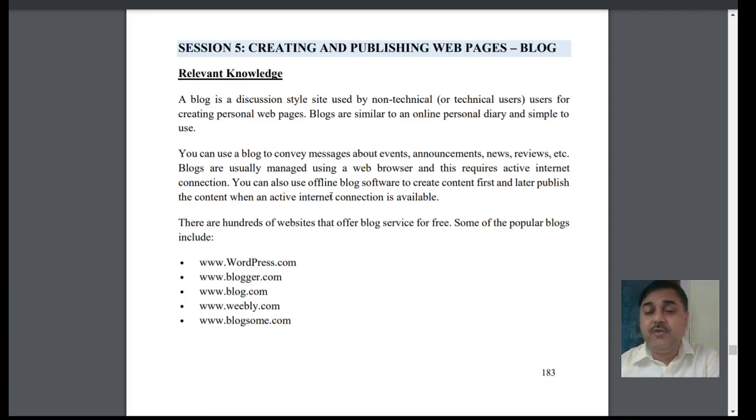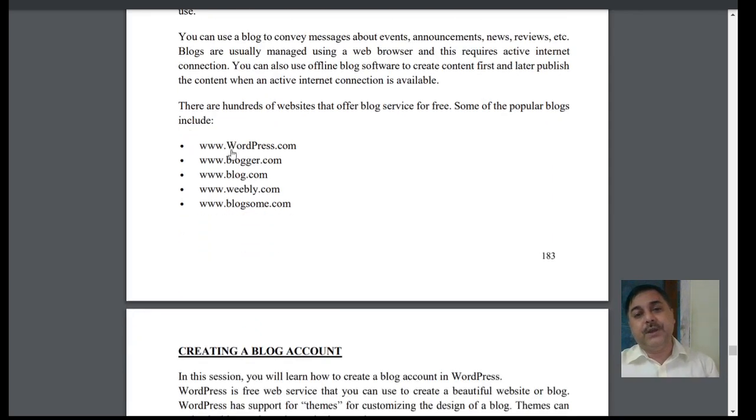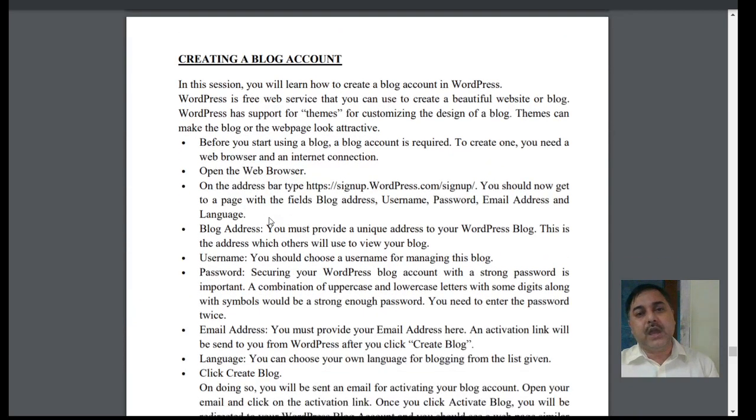There are different patterns of blogging that we find, free blogs like WordPress, Blogger, blog.com, Weebly, then Blogsum. All these things are there. Creating the blogging account, how do you create it? When you want to create a blogging account, it is a free service where you can get a website or a blog. What pages are there, the themes, you will customize the themes. After making the themes, you make the pages.